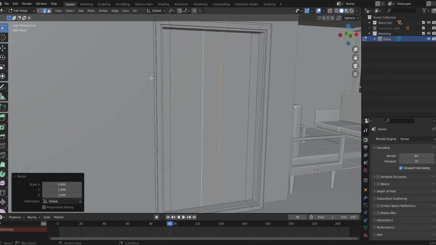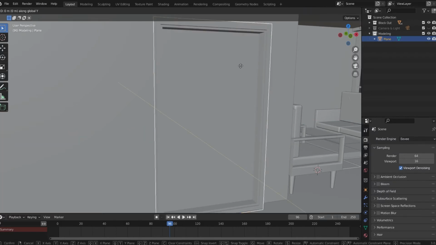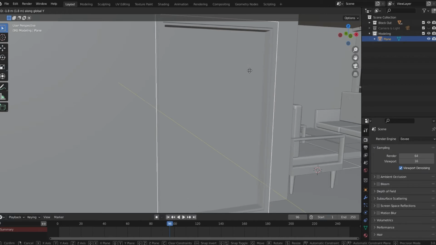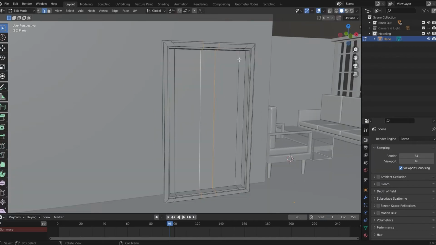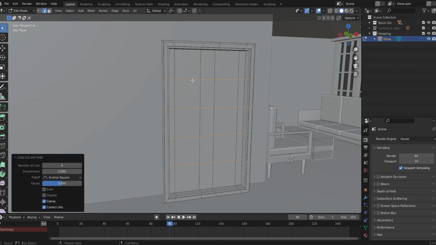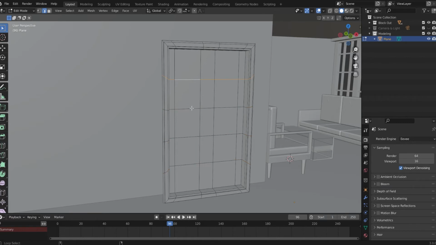Like this. Let's go out of edit mode and move this one a little more out, so I have more space to work with. Perfect. Back in edit mode. So we need 4 cuts over here on the vertical side. Like this. Take the first 2 cuts, Alt click, Shift Alt click.